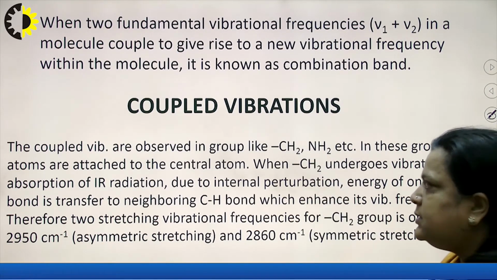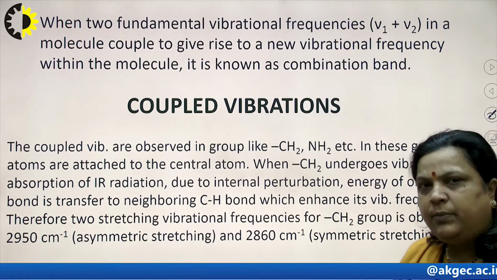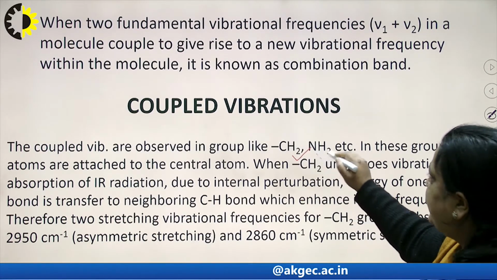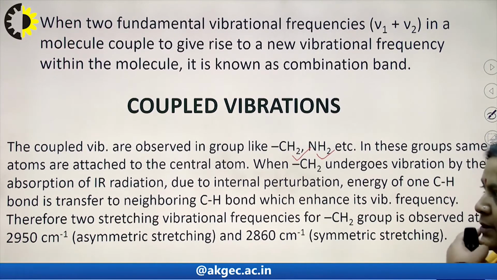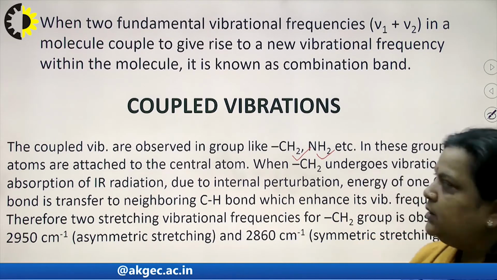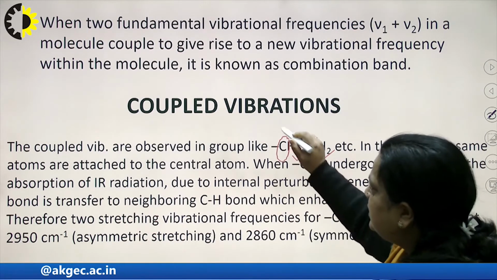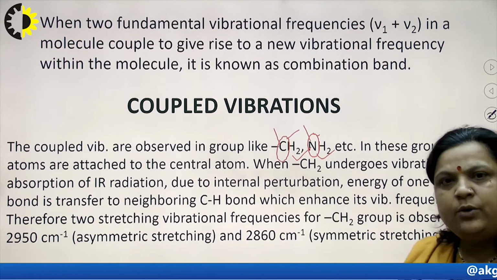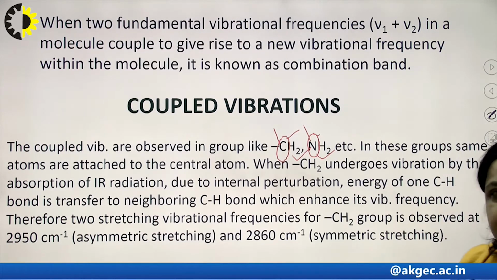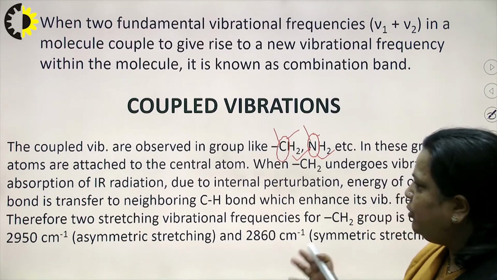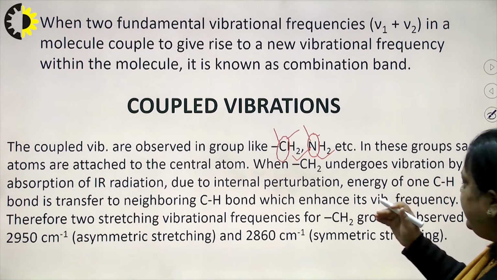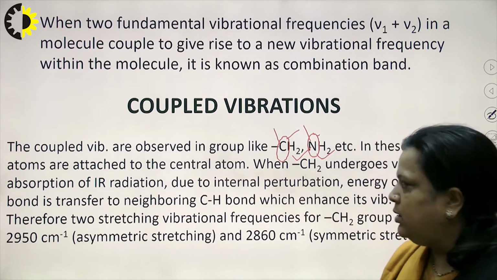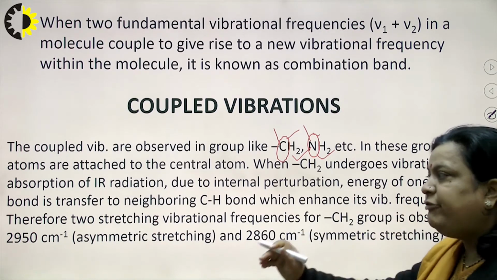Now, coupled vibrations. Coupled vibrations are observed in groups where more than one bond of the same type is present, like CH2, NH2. In these groups, the same atoms are attached to the central atom. Here carbon is the central atom, so CH, and here N is the central atom, so NH. When CH2 undergoes vibration by absorption of IR radiation, then due to internal disturbance, the energy of one CH bond is transferred to the other, or neighboring, CH bond, which enhances its vibrational frequency.